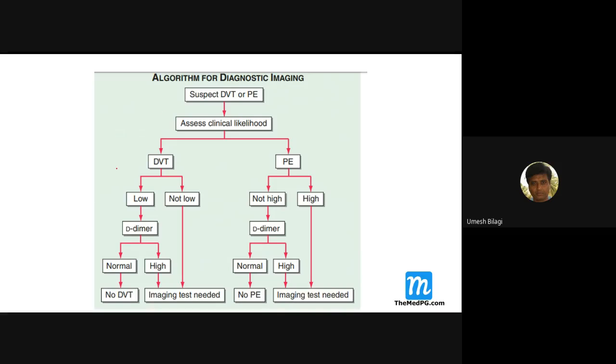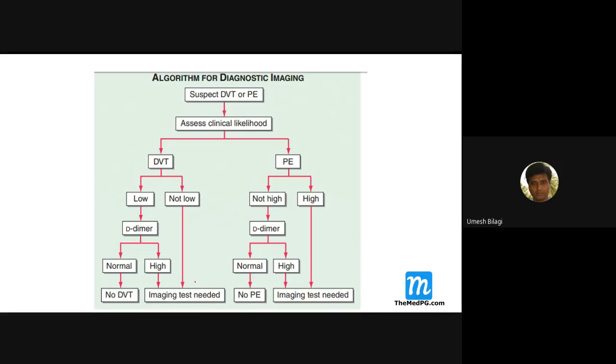Now, algorithms for diagnostic imaging. The same thing is given in a pictograph here. Suspect DVT or pulmonary embolism, assess the clinical likelihood. If you suspect DVT and the suspicion is low, do D-dimer. If the suspicion is not low, then straight away go for imaging, like ultrasonography of the involved calf muscle and all that. That's what they're telling.